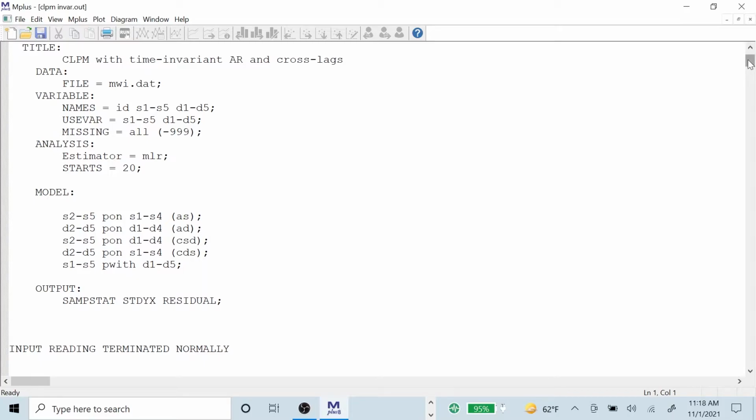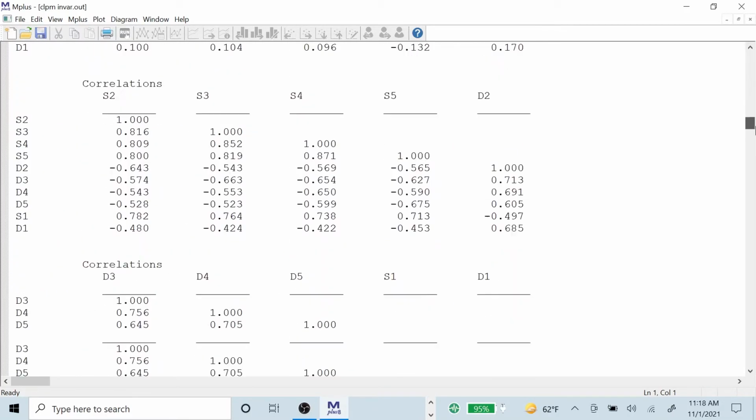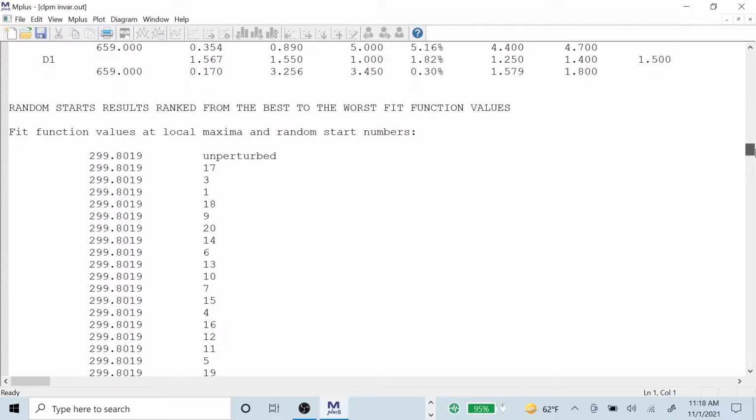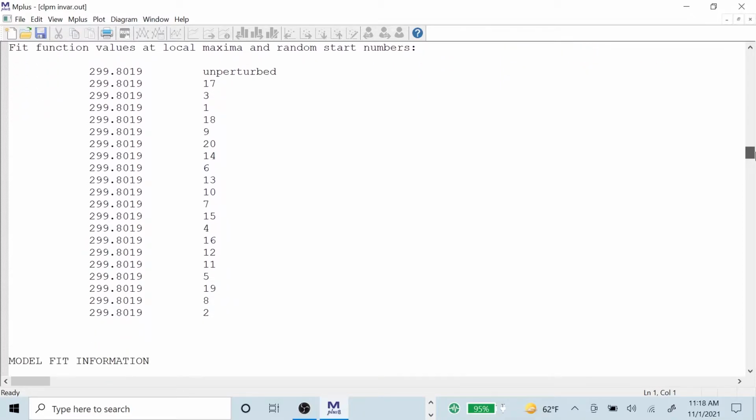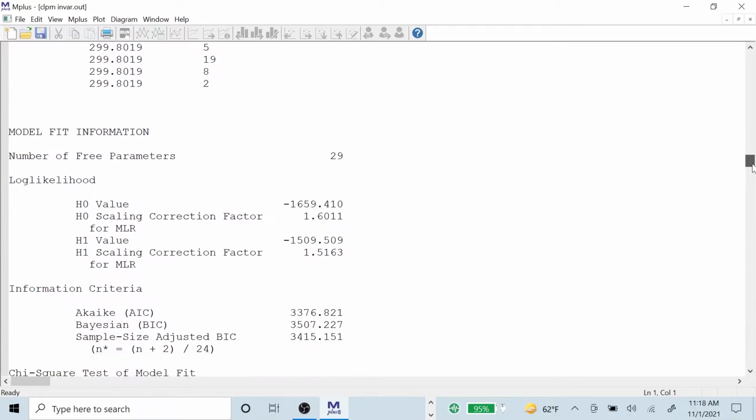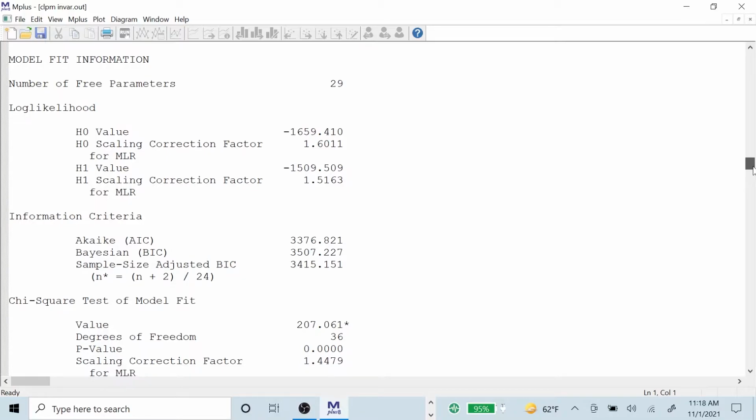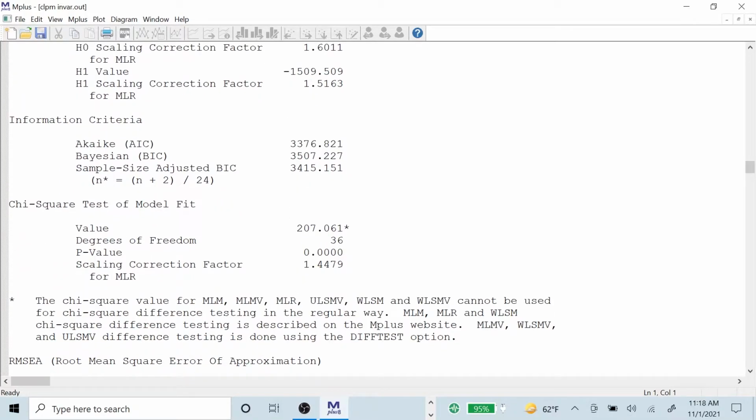In that case, we get the chi-square here. First of all, the fit function values show that there's no problem finding this solution. There's no ambivalence here about what the best solution is. And we get the chi-square value of 207 with 36 degrees of freedom. So we reject that model.